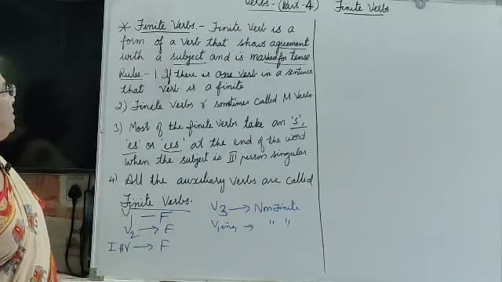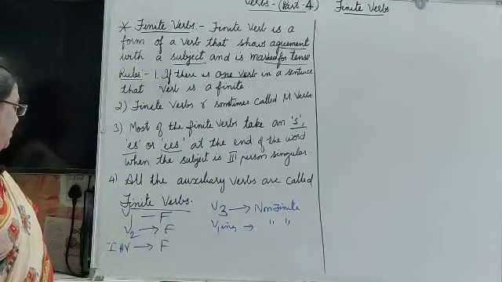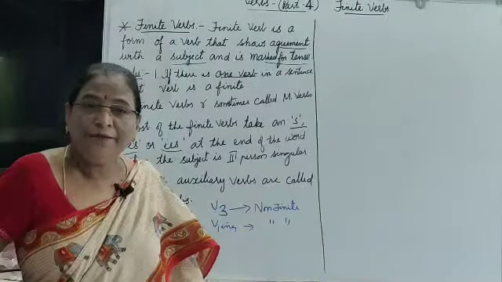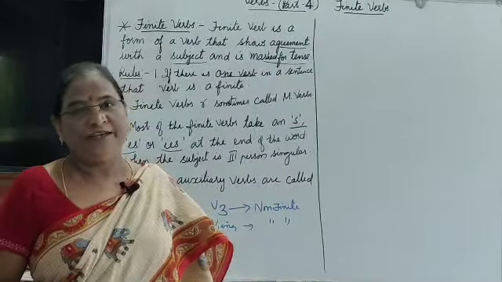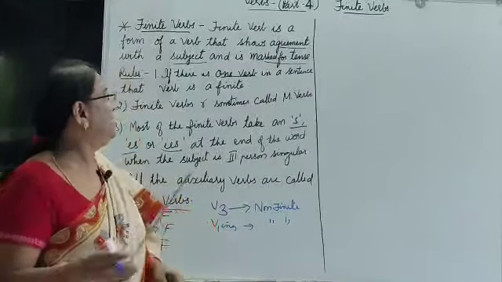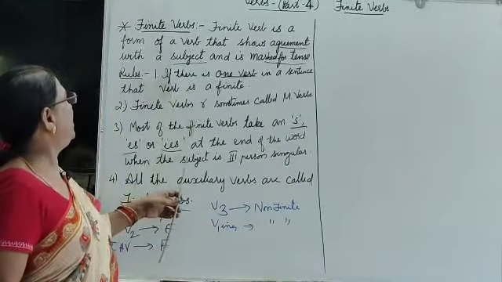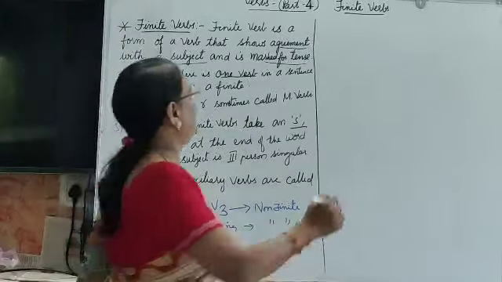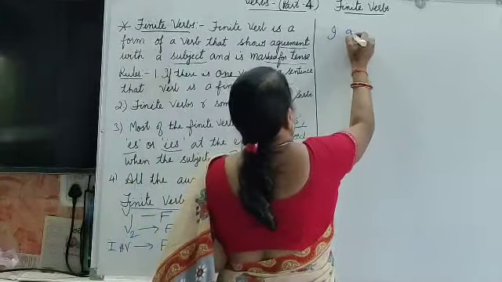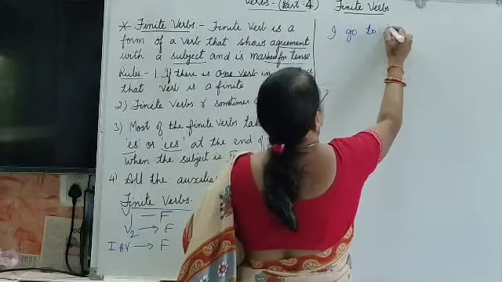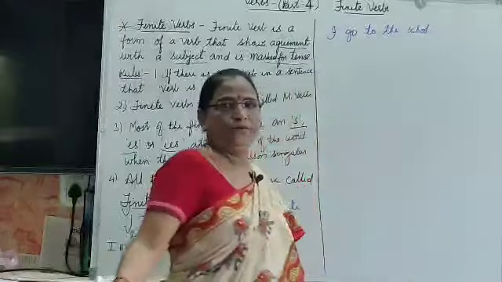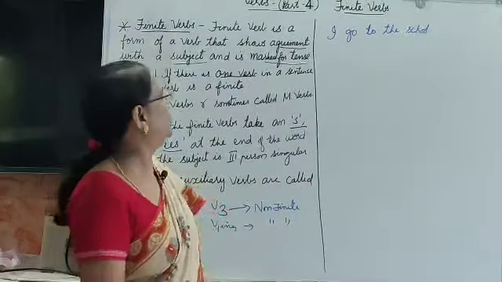So now let us come to the finite verbs. As I told you, V1 and V2 come under finite verbs, because I will show you through an example. Here, if there is one verb in a sentence, that verb is a finite verb. For example, I go to the school. I go to school, or whatever it may be.